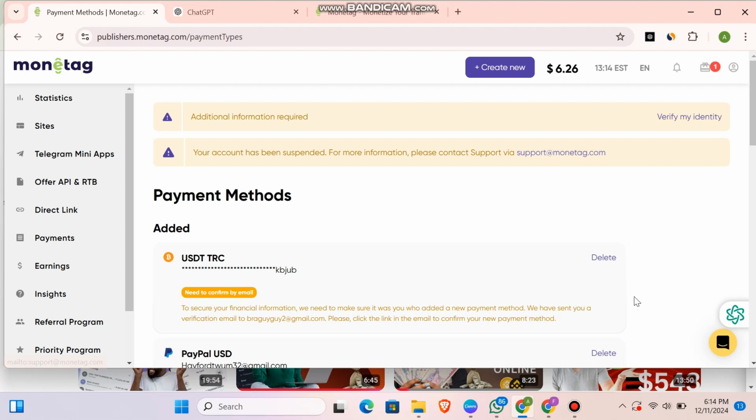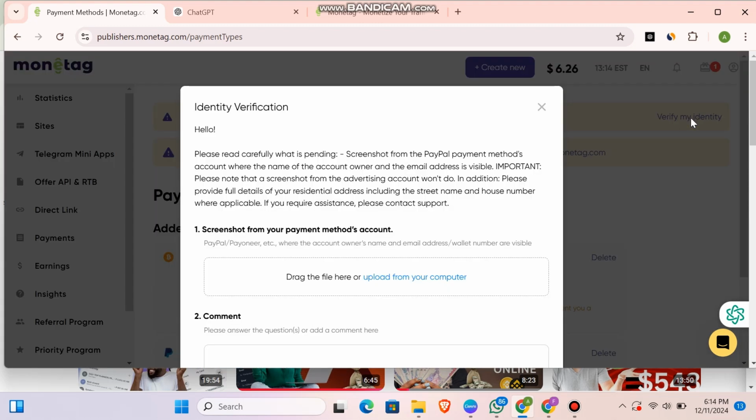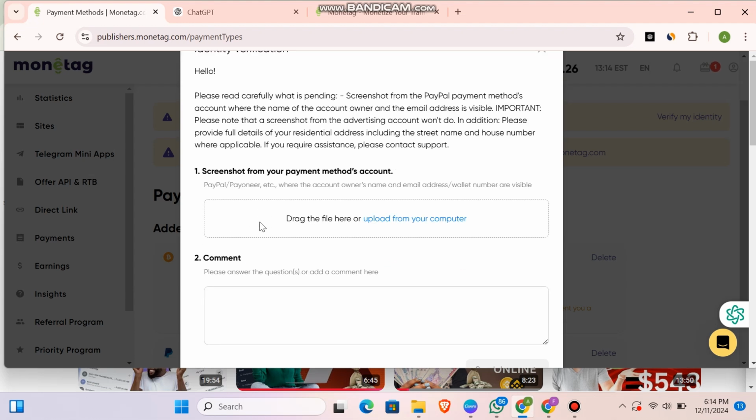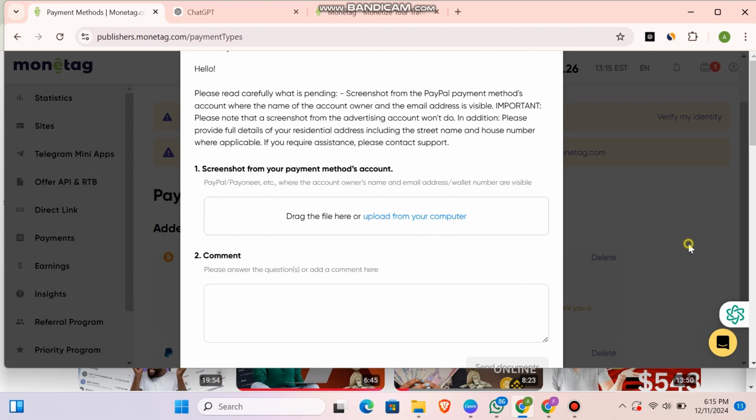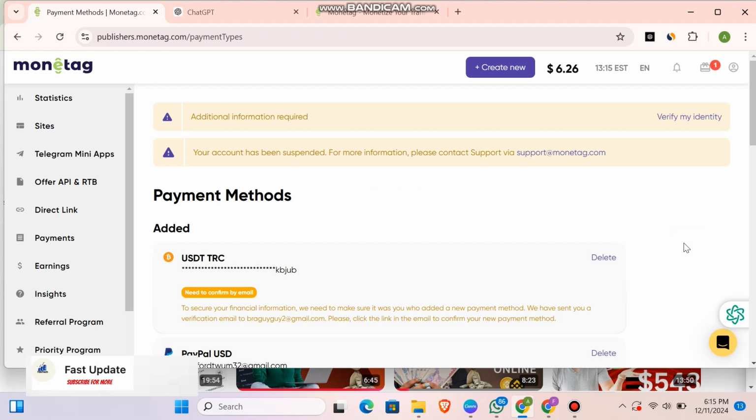Now once you start doing that, you can see I have gone through the 3 processes. I went through the additional information required, and that's the 3rd step. I completed the first and the second one, and it was correct. They accepted everything. So this is the 3rd one, which is verify my identity. Once I click on verify my identity, they are going to tell me to please read carefully what's pending, take a screenshot of whatever is needed, and insert it on this page for them, okay? So this is how it's going to look for you. You can go ahead and talk with them by email so that they can help you retrieve your account back. This is necessary.